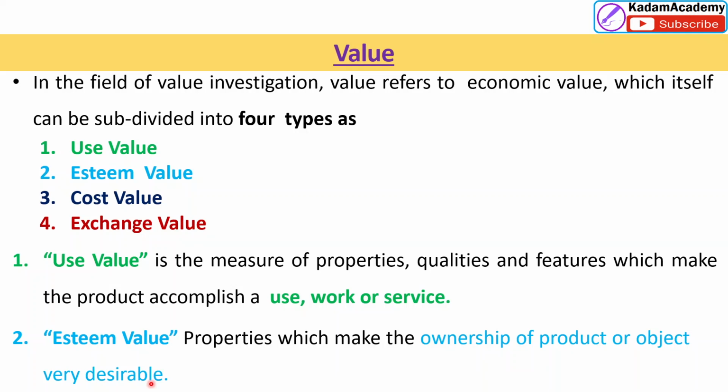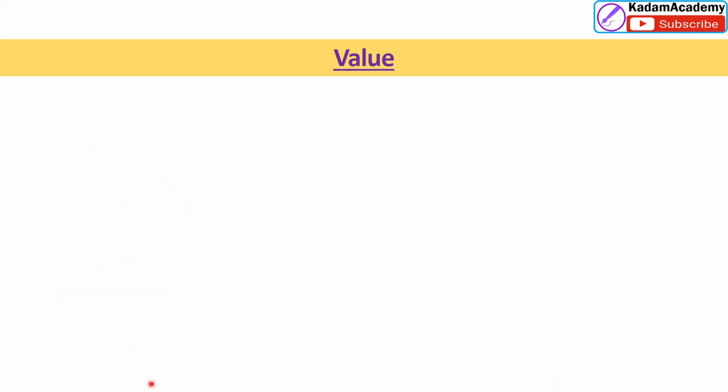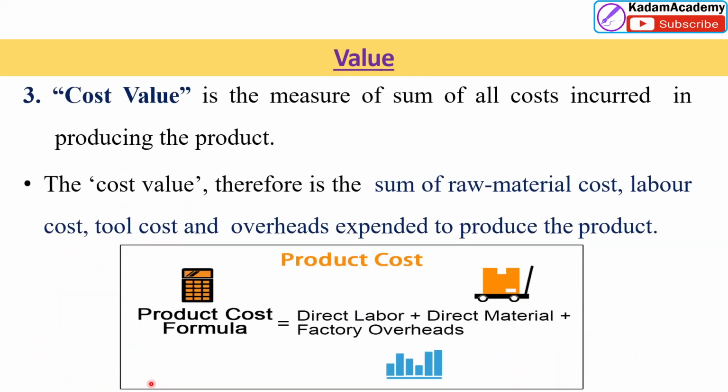Suppose I want to purchase a Mercedes car, that is because the esteem value of a Mercedes car is more than any other car. Esteem value therefore is the price paid by the customer or the cost incurred by the manufacturer beyond the use value. Use value is up to the medium value, but some products have more cost, and that will be esteem value.